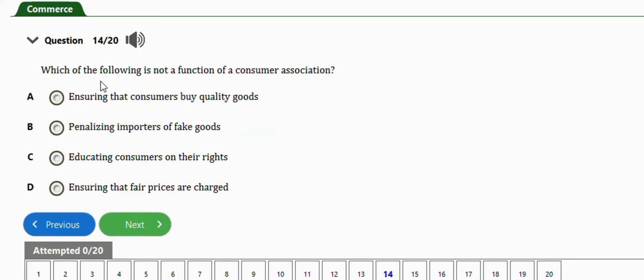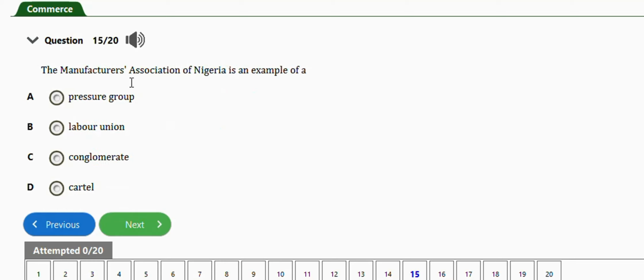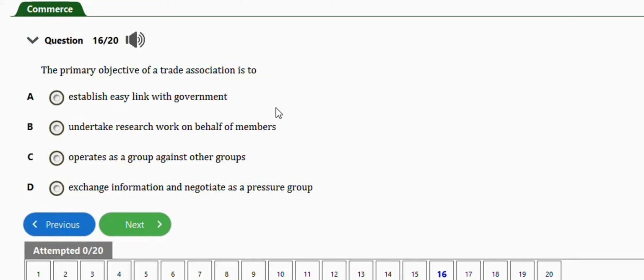Next question. Which of the following is not a function of consumer association? Ensuring that consumers buy quality goods, penalizing importers of fake goods, educating consumers on their rights, ensuring that fair prices are charged. Right answer is option B. This is an exception, penalizing importers of fake goods. Next question. The Manufacturers Association of Nigeria is an example of a pressure group. Okay, option A.